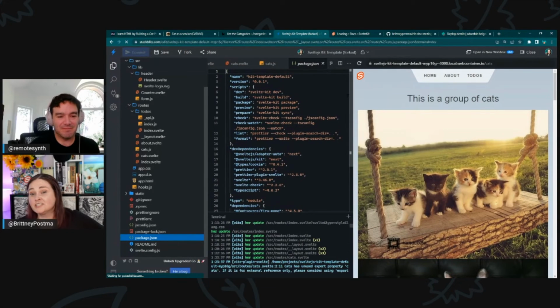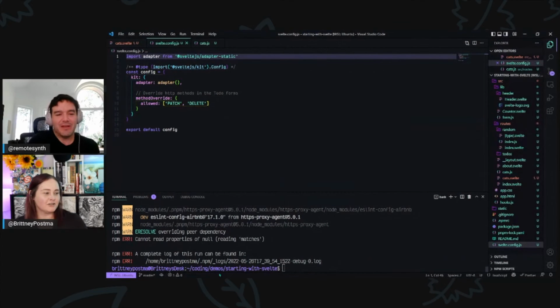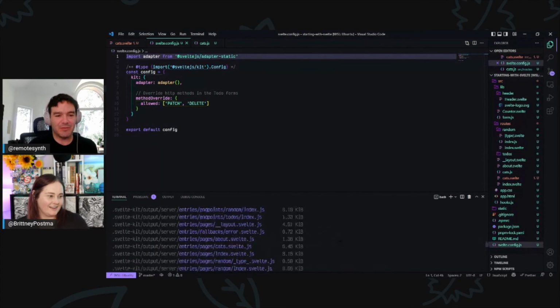I apologize. I did just want to touch on the adapters, though, to make sure that people knew that deploying SvelteKit isn't as simple as just pushing it out there. That's the only part of it, though. I think the rest of it is so simple that you can just write HTML. And that was really the powerful part that I wanted to show. And I think in the end, deploying is not that difficult. It's a one-time thing once you get the right adapter and it's all working.